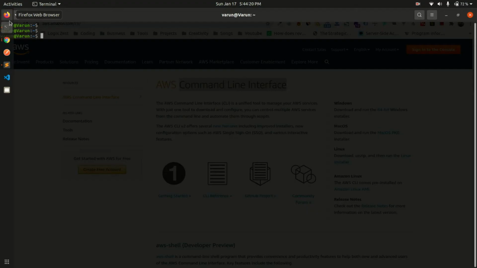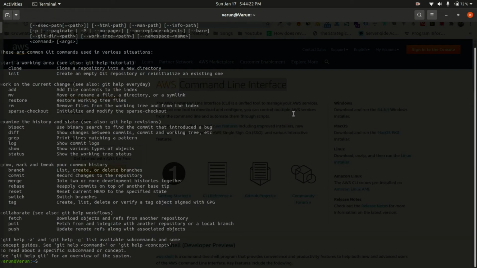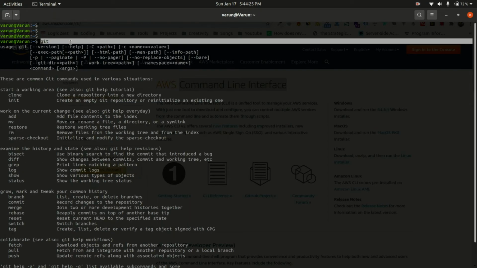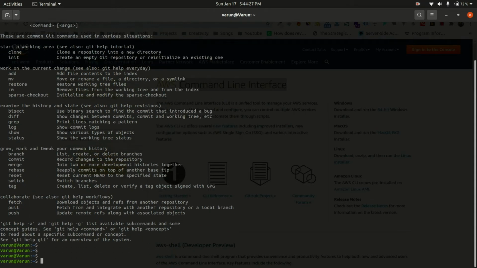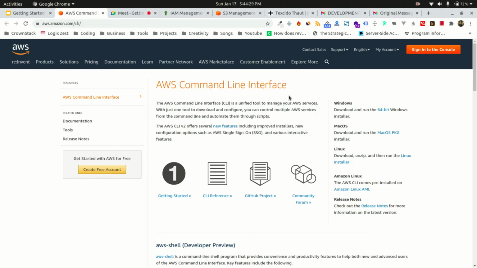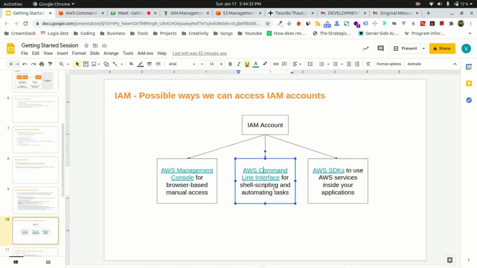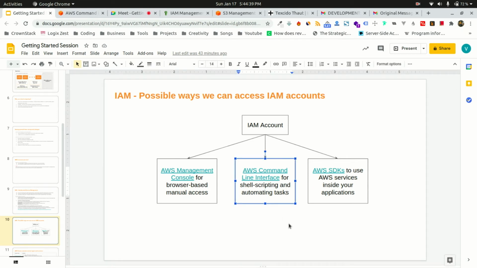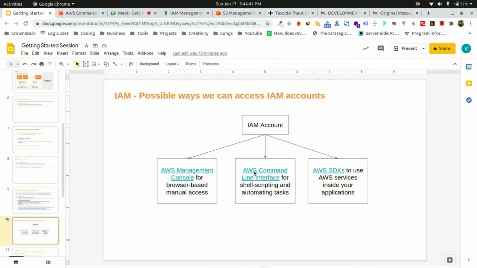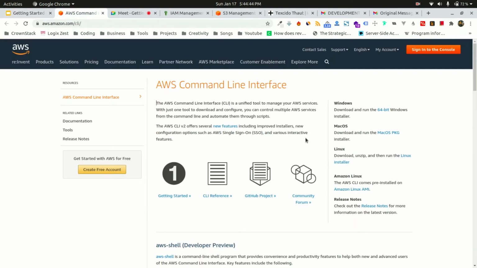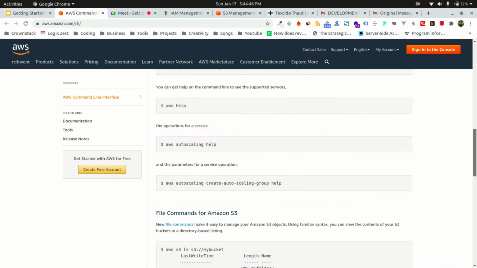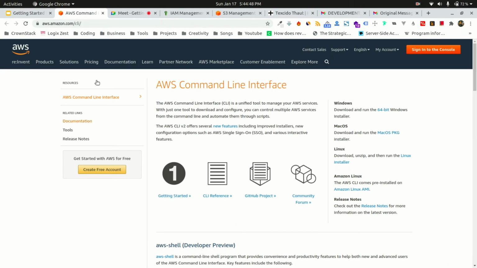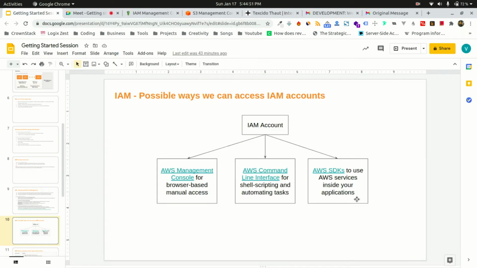if you all work with Git, right? Git is a command line interface. Again, Amazon also provides their own command line interface, so that you can write your shell scripts. You can use Jenkins to trigger AWS commands. So for shell scripting things, you can use the Amazon command line interface. I've added the link over here, and if you want to learn more about it, you can come over here and see this. Right. And the third thing is to use the Amazon SDK. So what is the Amazon SDK? That's very simple.